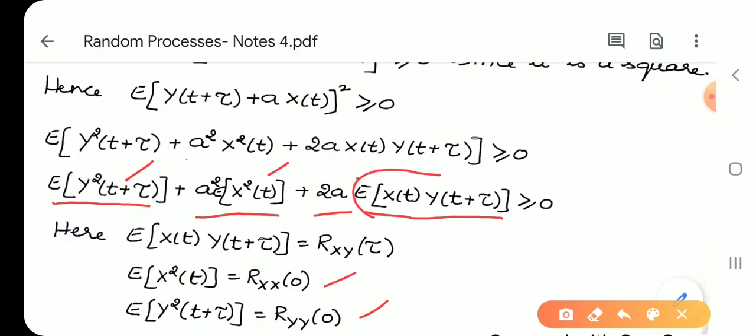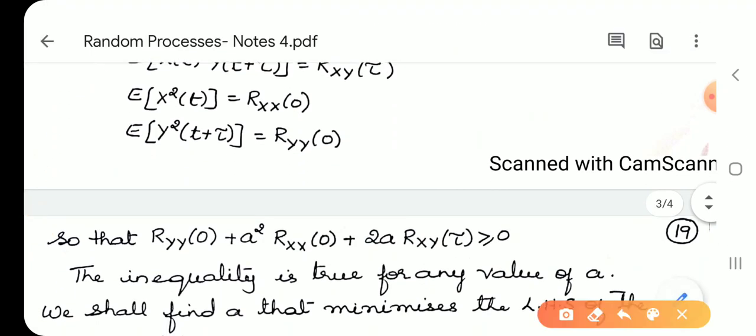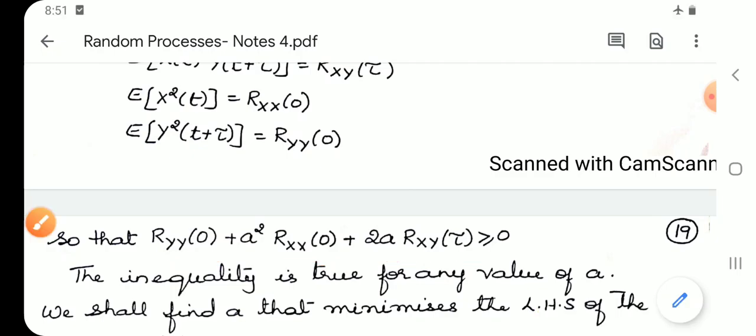And by the definition of the cross correlation, this is nothing but Rxy of tau. Let us replace these terms and write it as Ry of 0 plus a square into Rx of 0 plus 2a into Rxy of tau greater than or equal to 0.